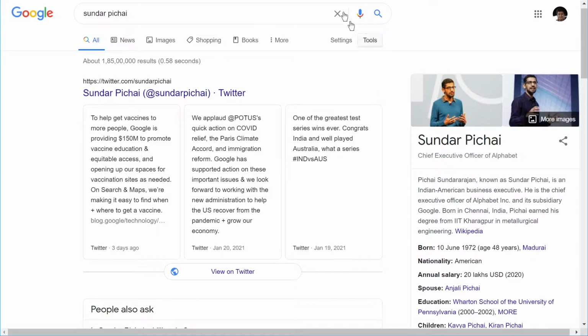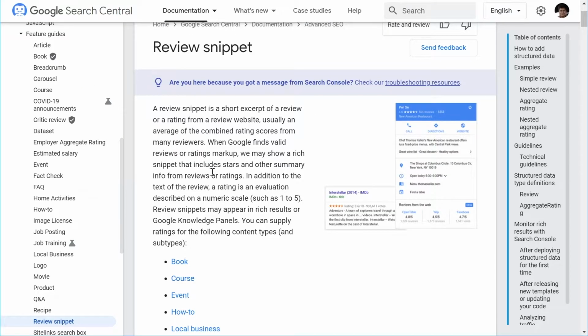And the service schema also does not appear in the Google's rich snippet guidelines, but it appears as the local business schema when you add the service schema to your pages. So the bottom line is that you can definitely add, and you should definitely add, the person schema, but don't expect it to trigger rich results just because you add the person schema. What you can do is add the person schema whenever you're talking about someone in association with something else.